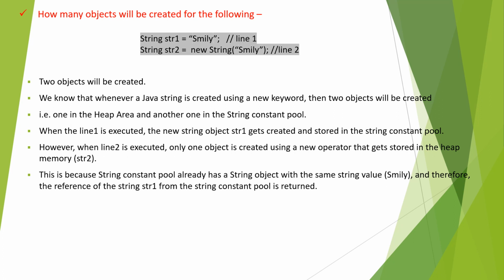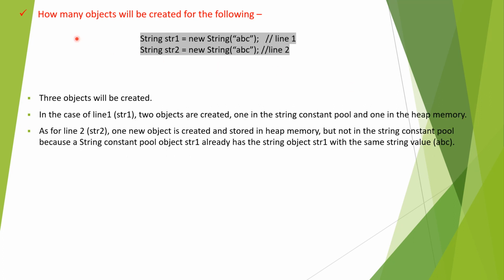So moving to the next one, how many objects will be created for the following? Here we have string str1 equal to new string of abc, and string str2 equal to new string of abc. The values are the same in line 1 and line 2, and also we are using the new keyword in both lines. So how will it execute, let's see.